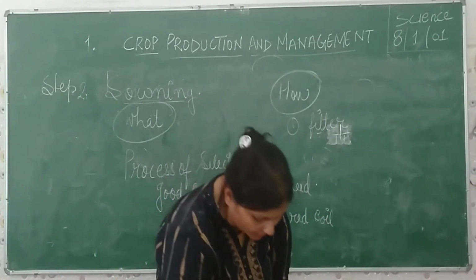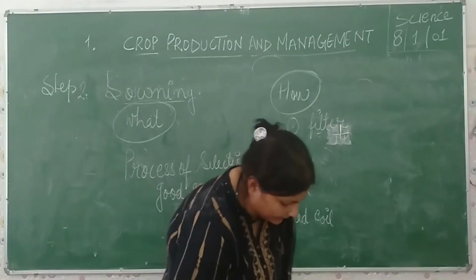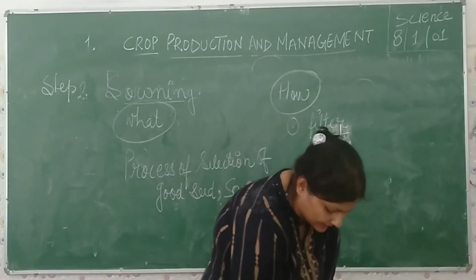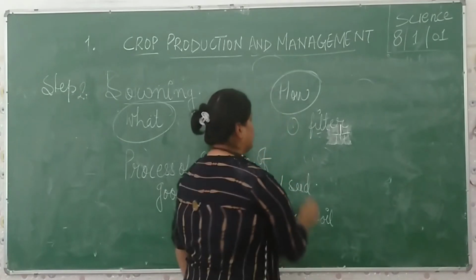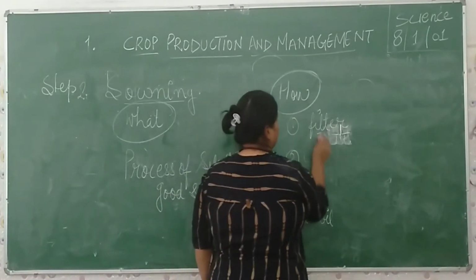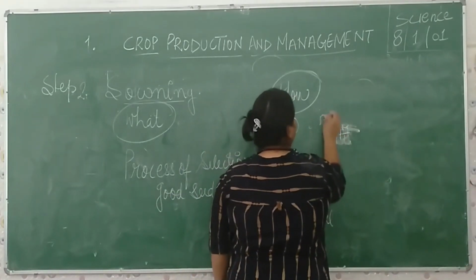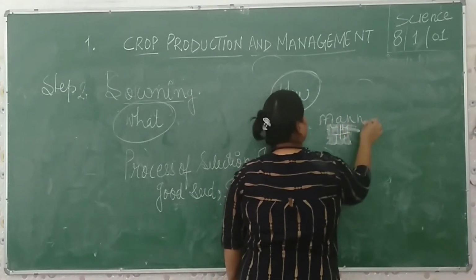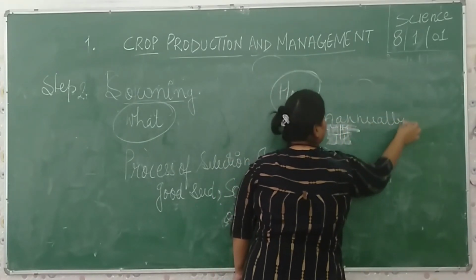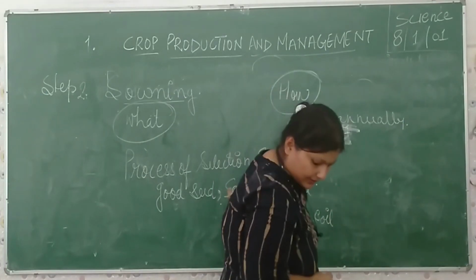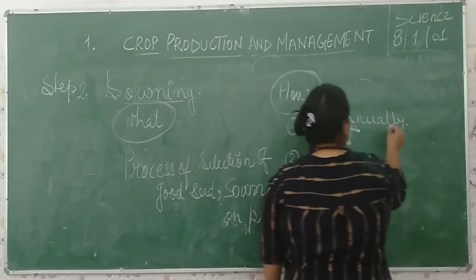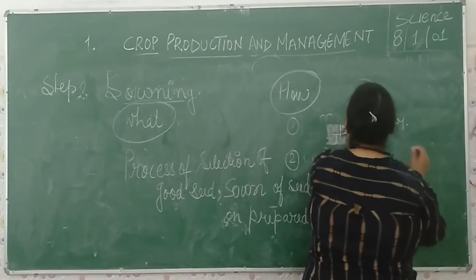So this is the first process. And the second process is the traditional seed drill. This is called manual, traditional sowing.